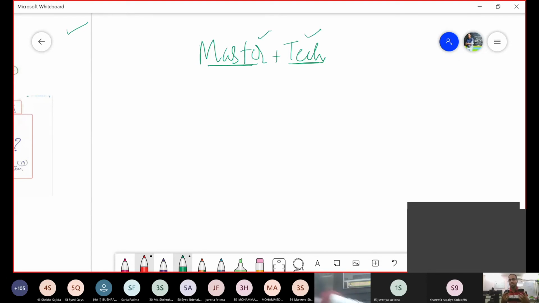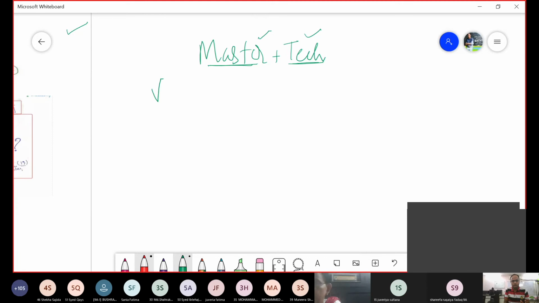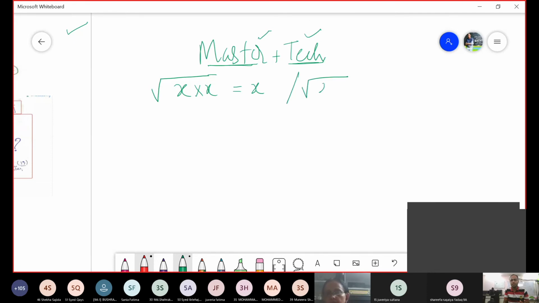My whole purpose is to make you people solve all this square root and cube root within no time. So square root का मतलब होता है any number which comes twice would come out single outside the square root. For example, 25 is nothing but 5 into 5, which is nothing but 5. Is this okay? Yes, sir. Okay. So I am giving you a technique which will help you for life.